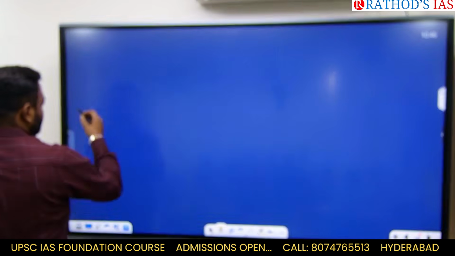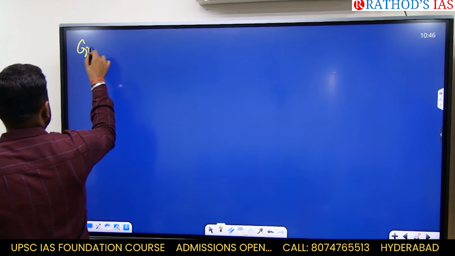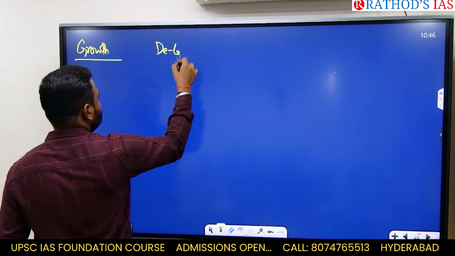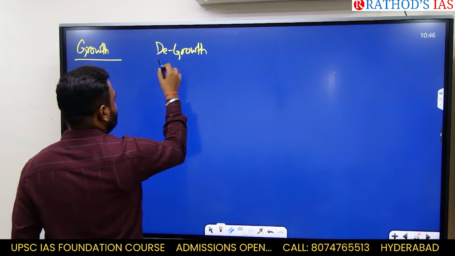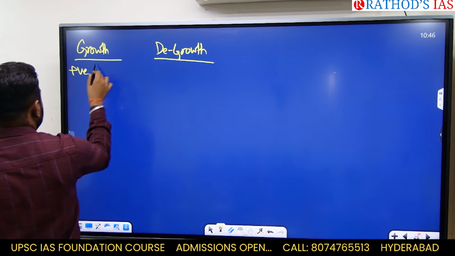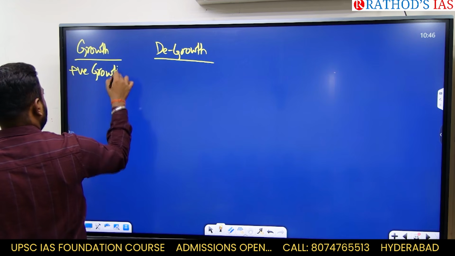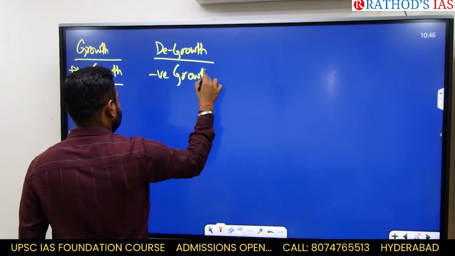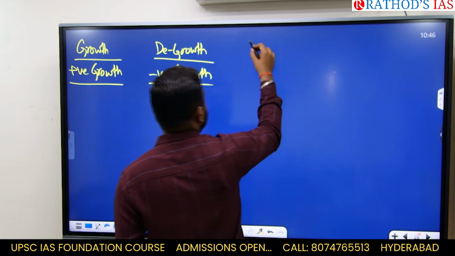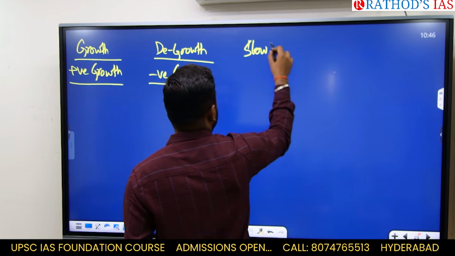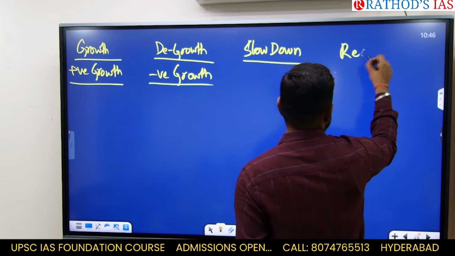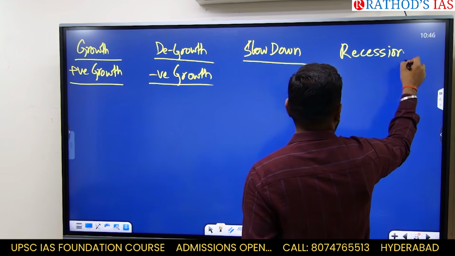We will see four different things. One is growth, the other is degrowth. This is also known as positive growth, and this is known as negative growth. The third thing that we will see is slowdown, and the fourth will be recession. Okay.